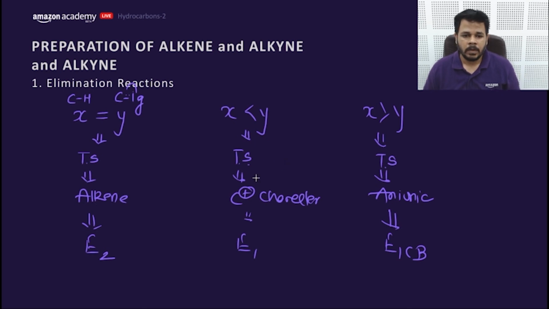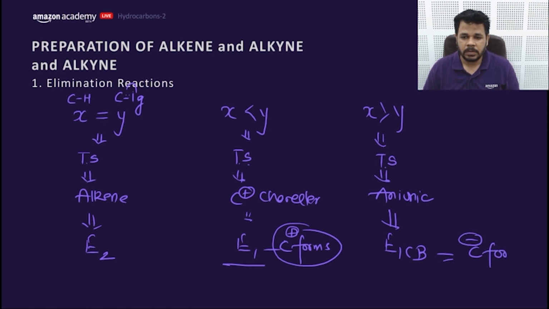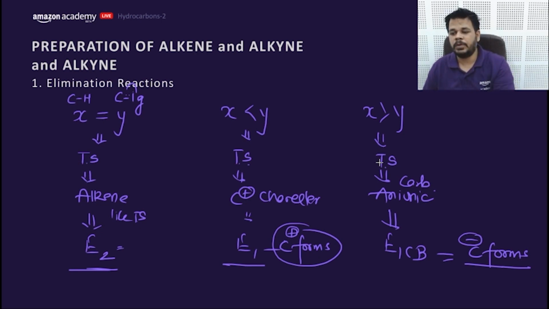Okay. So in E1, carbocation forms. In E1Cb, carbanion forms. Whereas in E2, an alkene-like transition state forms. Carbanionic. Yes, anionic means carbanionic. Yes, carbanionic character. Absolutely correct. Let's move to the next part.